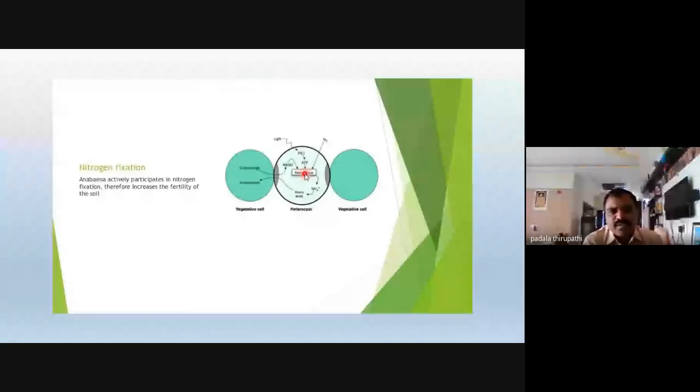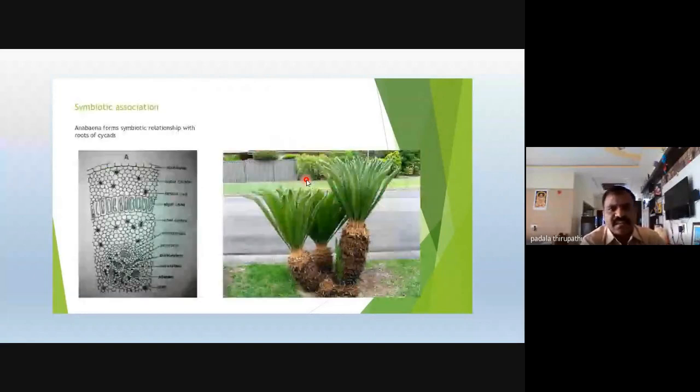This nitrogenase enzyme is able to convert the atmospheric nitrogen into usable compounds of nitrogen, nitrates, and ammonia. This is helpful for the fertility of the soil. And another symbiotic association is with